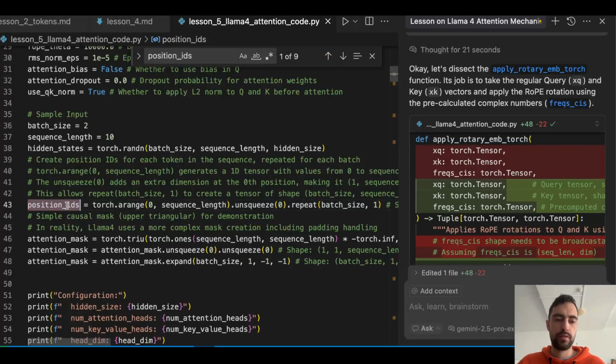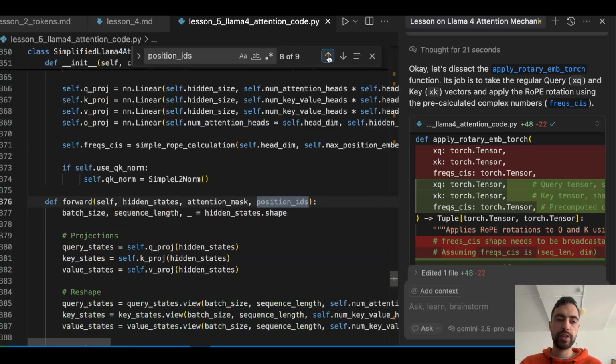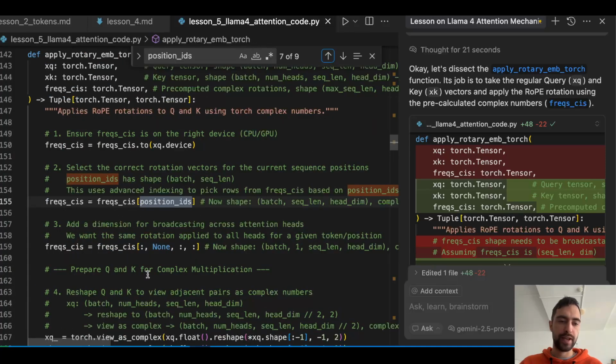So you remember in the beginning that we had these position IDs. That's going to be our IDs, the positions for each of the tokens. So we will actually use that right now. For each of the tokens, we will pick the frequencies.